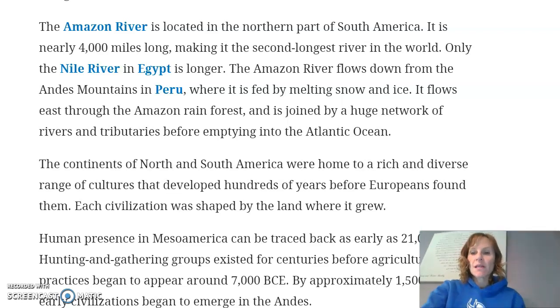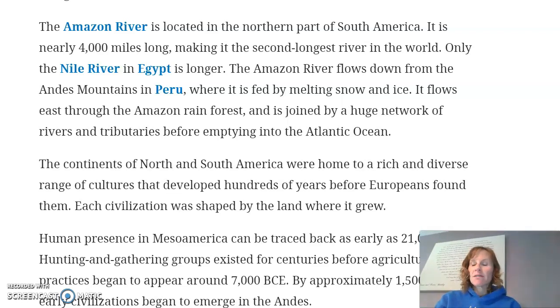All right, so the Amazon River is a very big river. This is what we talked about in this paragraph. The Amazon River is very, very big. It is 4,000 miles long. That's a long, long river. It's in the northern part of South America, and it's the second largest river in the world. Do you guys remember what I said was the first largest river in the world? It was the Nile River, and the Nile River's in Egypt.